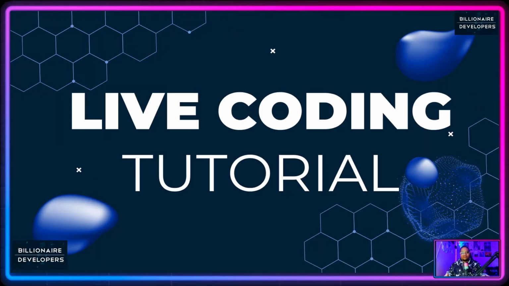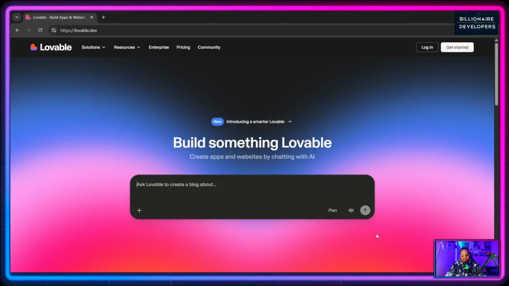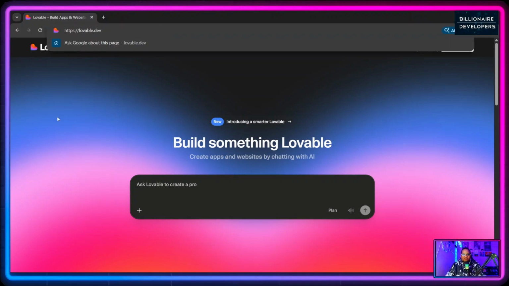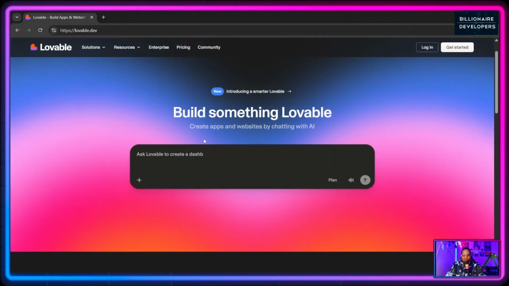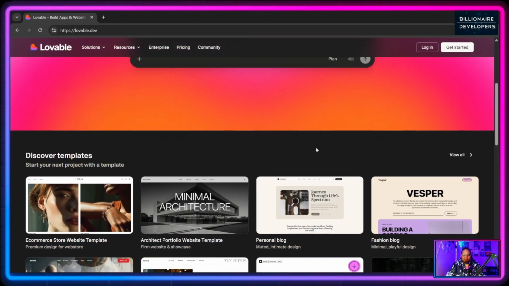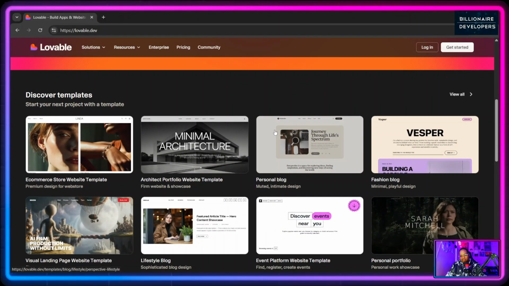Now, let's jump straight into the live coding tutorial. Alright guys, so right now as you can see I have logged on to Lovable.Dev. I will leave the link in the description. So guys, first and foremost, let's explore what Lovable is all about. It says "Build something lovable," right? So Lovable, as I said, is a built-in AI engineer.